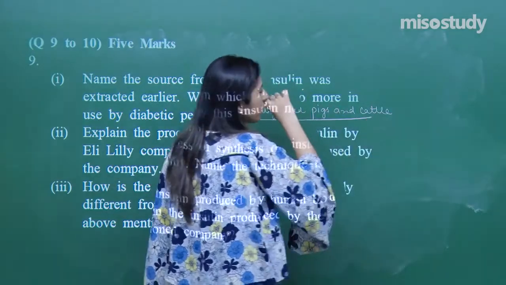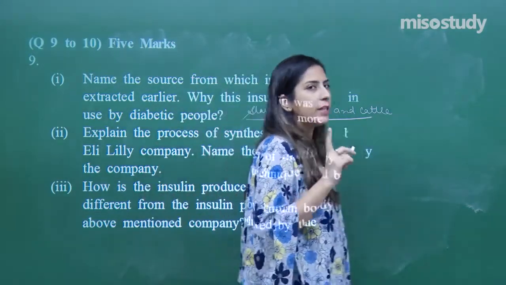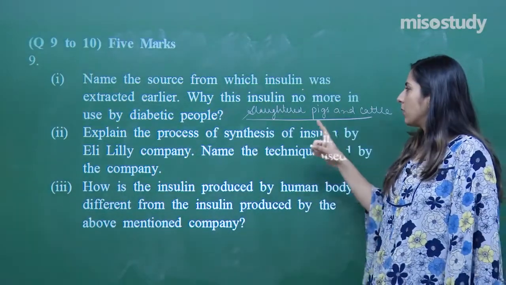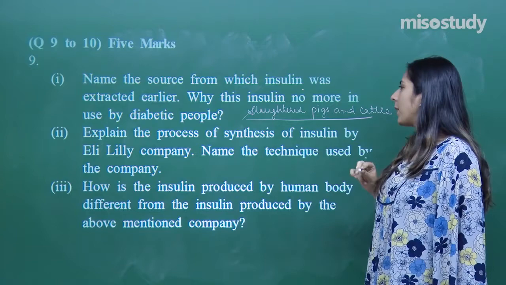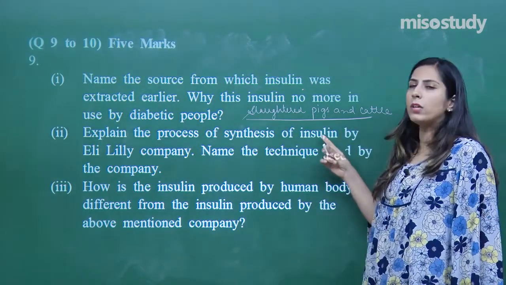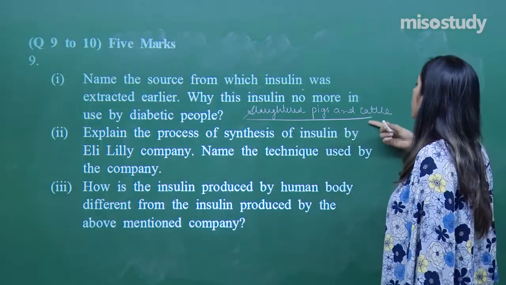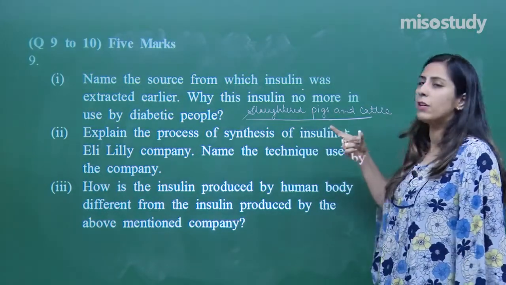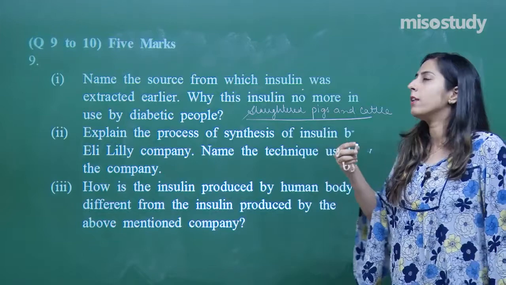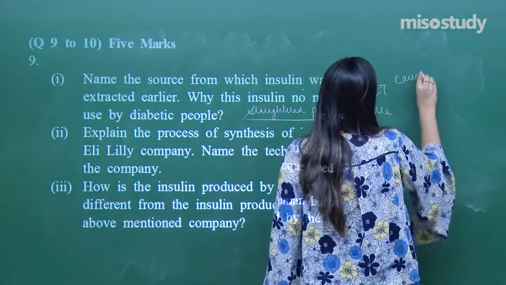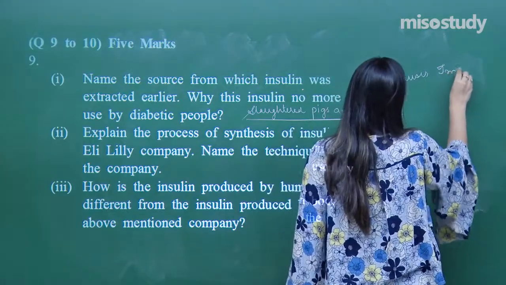Nowadays the insulin is produced with the help of recombinant DNA technology, which is now the replacement. Earlier it was extracted from pigs and cattle, but it is not used now. The reason is that the insulin produced by pigs and cattle, when introduced into a human body, causes an immune response.